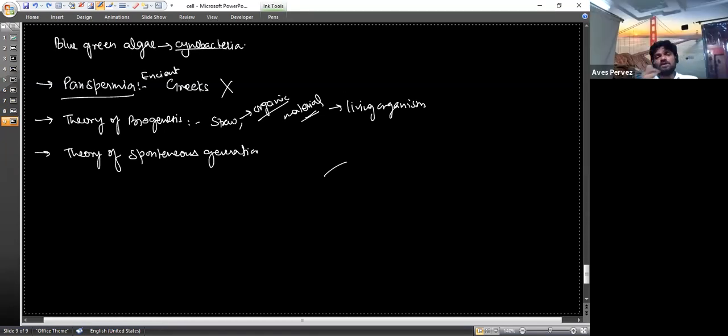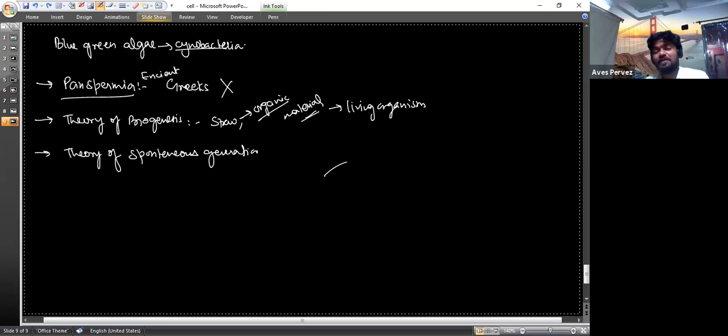So here the statement itself contradicts. I am saying that life arises from a dead leaf. So where does that dead leaf come from? A dead leaf should come from a living tree. And where does the living tree come from? So this theory was not able to explain more.